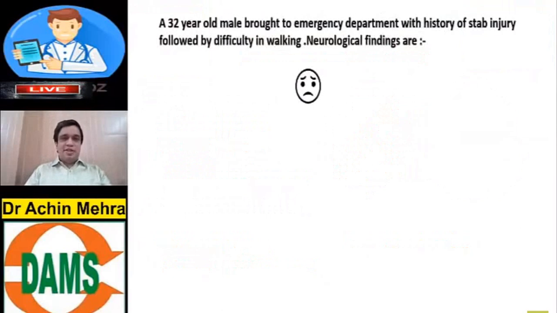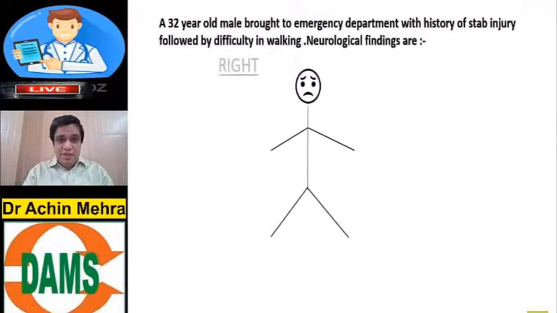In this clinical question, a 32-year-old male is brought to the emergency department with a history of stab injury followed by difficulty in walking. The neurological findings in the patient on his right side of the body and the left side of the body are like this. The right upper limb of the patient has a power of 0/5. The deep tendon reflexes, the DTR, in the right upper limb, the biceps and the triceps, are absent. The tone of the right upper limb is decreased, it is flaccid.